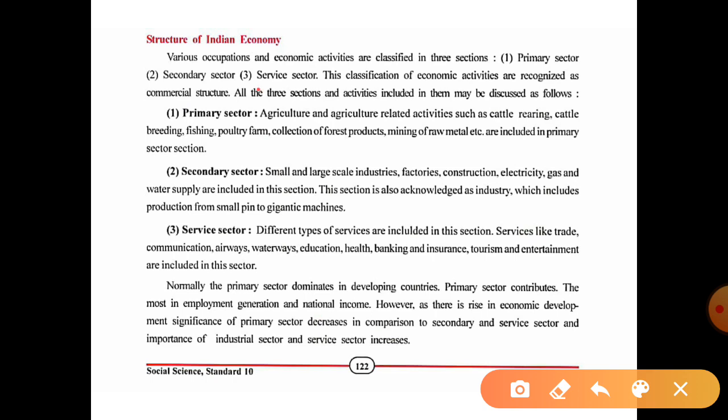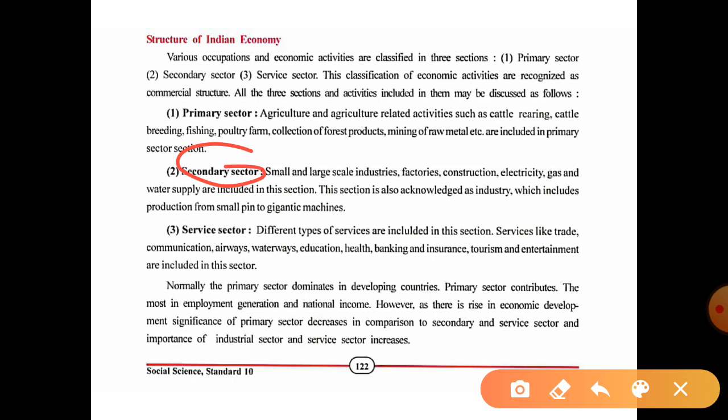So the first one is the primary sector. Primary sector means agricultural activities will be there, like rearing, cattle breeding, fishing, poultry farming, then collection of forest products, mining of raw materials, raw metals. All these activities come under the primary sector.